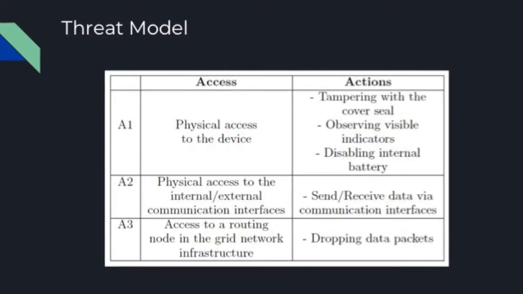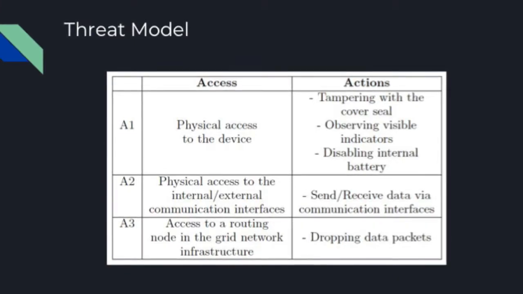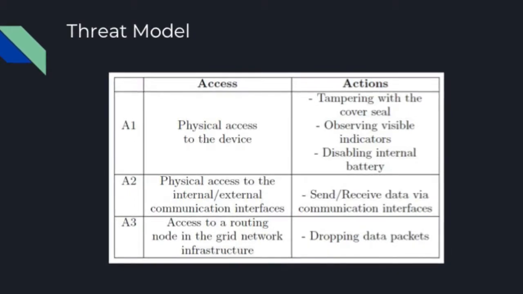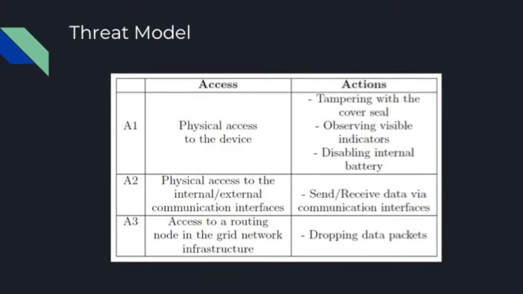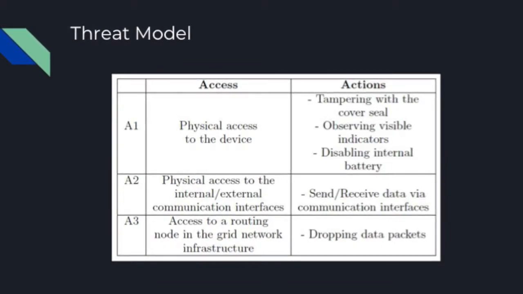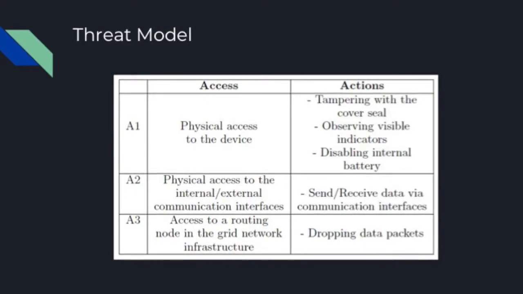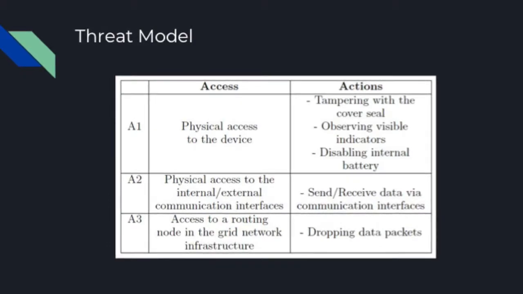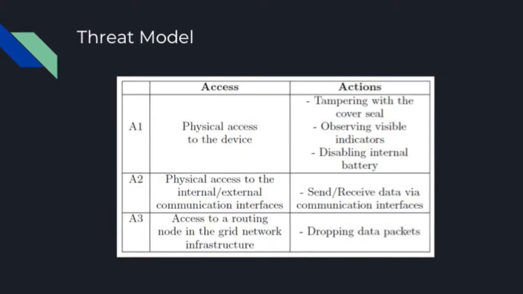So you can see in this table a brief overview of the capabilities the attacker is assumed to have. They may have physical access to the device, they may have physical access to the communication interfaces, Ethernet or Wi-Fi, and they may have access to a routing node in the grid network infrastructure. So if the smart meter is connected to the internet, they may have control of an internet router in some form. Now, it may be noted that none of the capabilities that they are assumed to have actually require physical access to the device. It may be possible for them to reboot the machine simply by cutting power to the area or something to that effect.